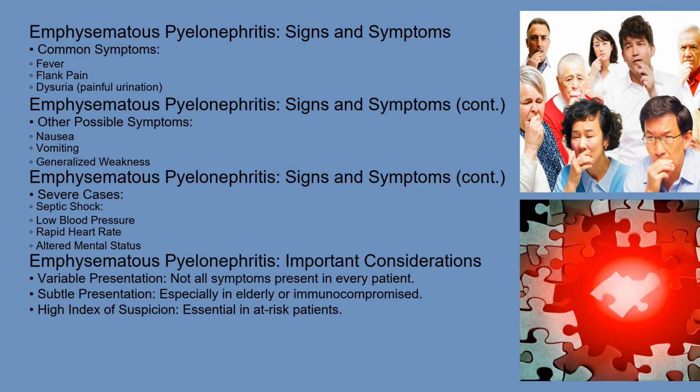It's crucial to note that not all patients will present with all of these symptoms, and the presentation can sometimes be subtle, especially in elderly or immunocompromised individuals. Therefore, a high index of suspicion is essential in at-risk patients.